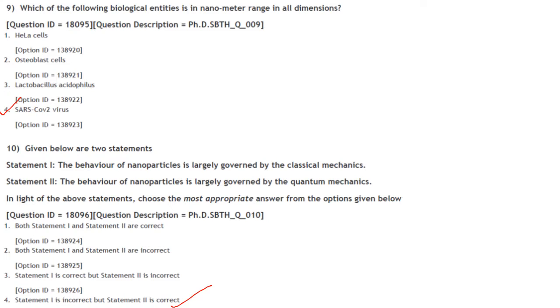Then, given below are two statements. Statement 1. The behavior of nanoparticle is largely governed by the classical mechanics. Statement 2. The behavior of nanoparticles is largely governed by the quantum mechanics. In the light of the above statement, choose the most appropriate answer from the options given below. So, the behavior of nanoparticle is largely governed by classical mechanics is not correct. So, statement 1 is incorrect, but statement 2 is correct. So, answer is option 4.